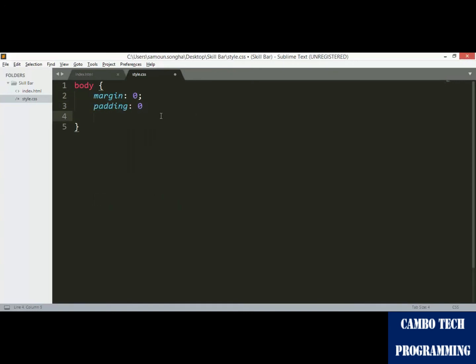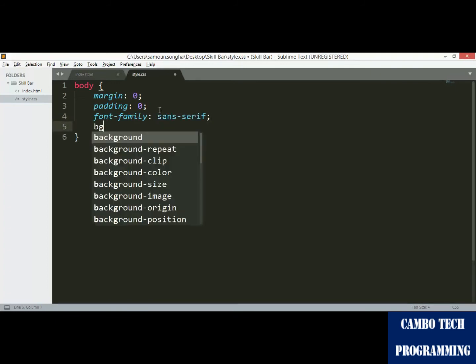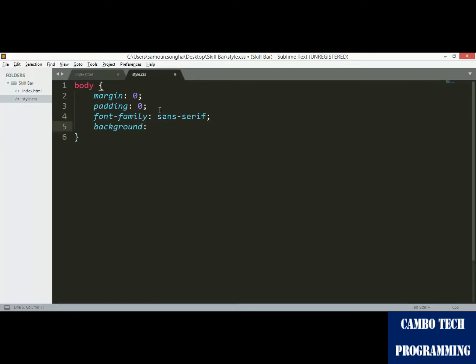Sorry, I forgot the semicolon. The font-family is sans-serif, and the background is like a deep blue, with the color 0064F.